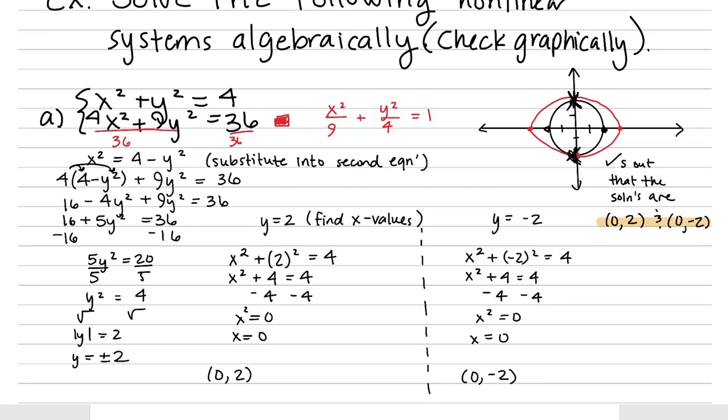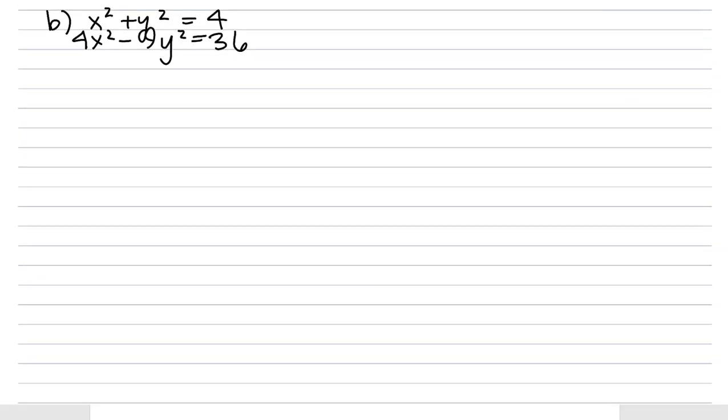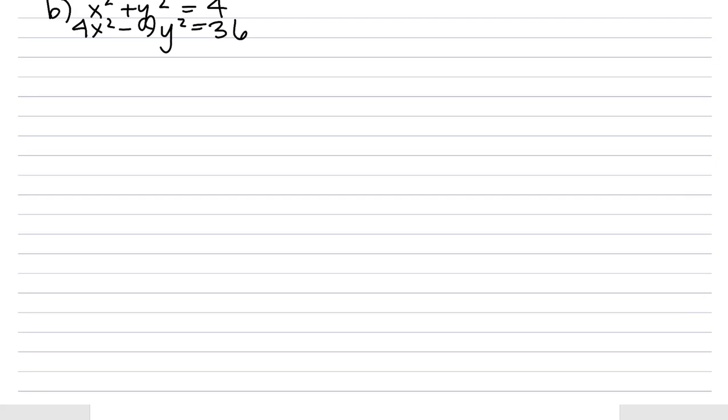Okay, so let's go on and check out another example. For example B, our system will be x squared plus y squared equals 4, and 4x squared minus 9y squared equals 36. And taking a look at what kind of curves we're looking at, we just saw x squared plus y squared equals 4, which is a circle, and it looks like our second curve is going to be a hyperbola. So why would it be a hyperbola? There's a minus there between the x squared and the y squared terms. Okay, so let's jump in.